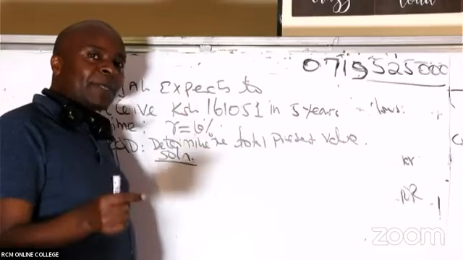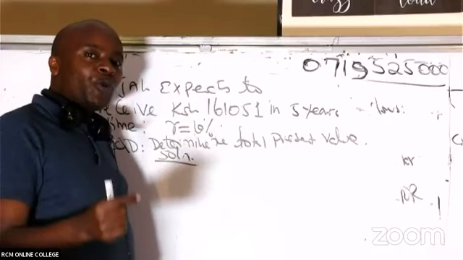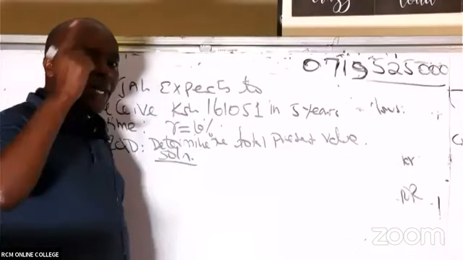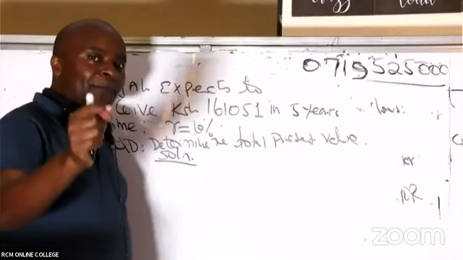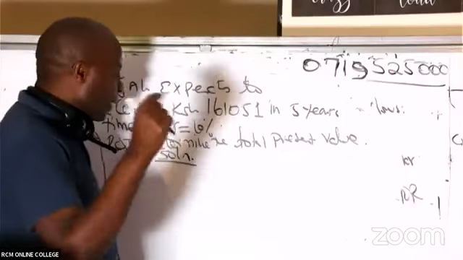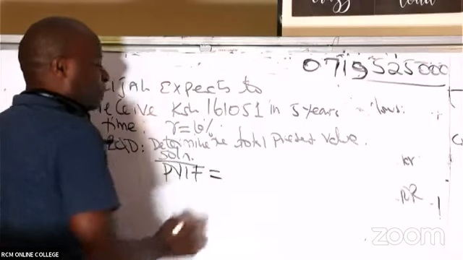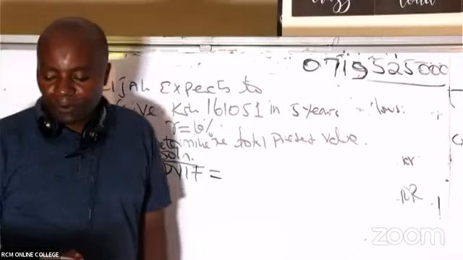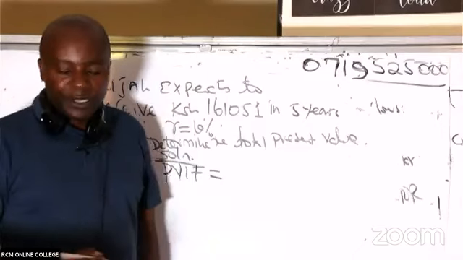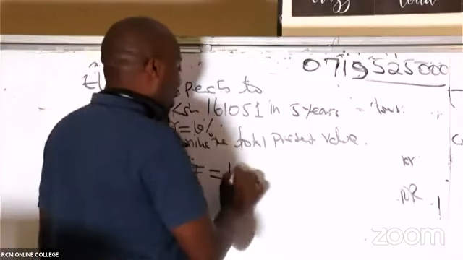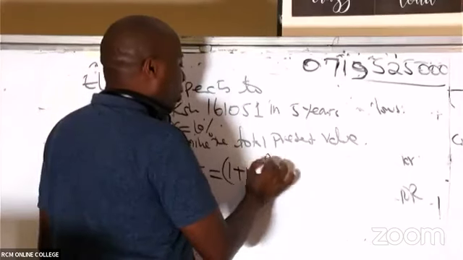If it's a lump sum cash flow, the next thing I will remember at the back of my mind is that to discount lump sums, we use PVIF. The first thing I will do is to compute what we call PVIF. And to get this PVIF, ladies and gentlemen, we are taking 1 plus R raised to negative n.